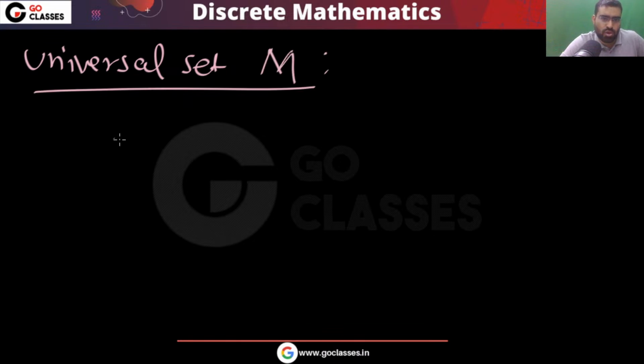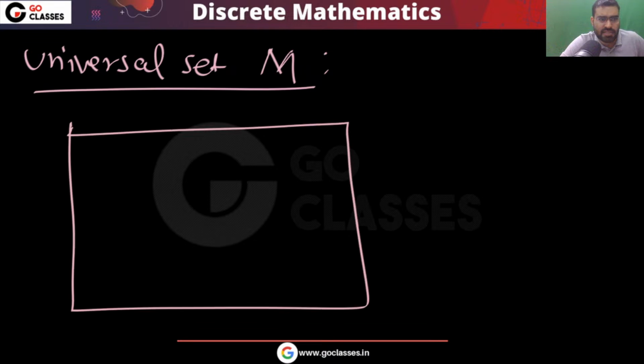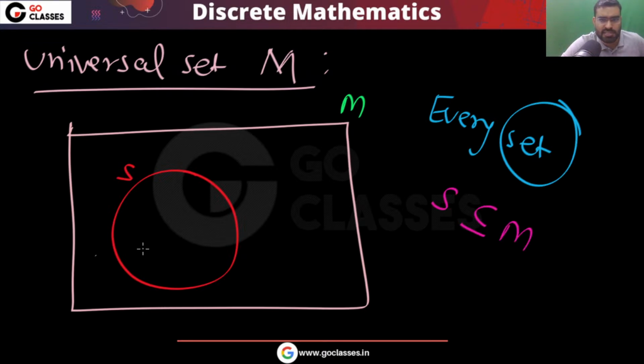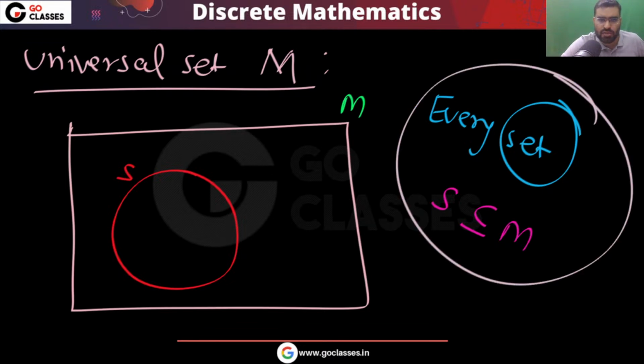So let's assume you have a universal set M. Remember, the universal set contains everything. This is the definition of universal set. It contains every element. So you can easily see that every set under consideration, whatever set you take, is a subset of the universal set, because the universal set contains every element. So every set is a subset of a universal set.